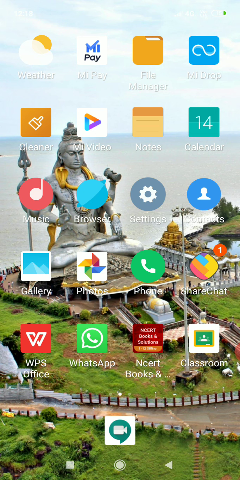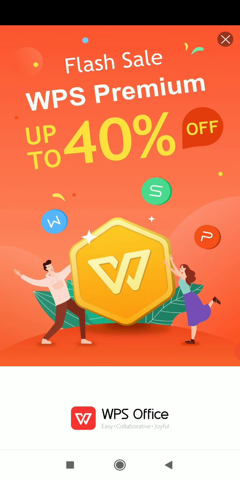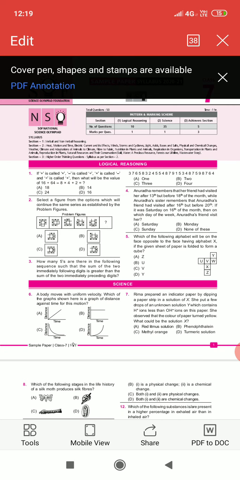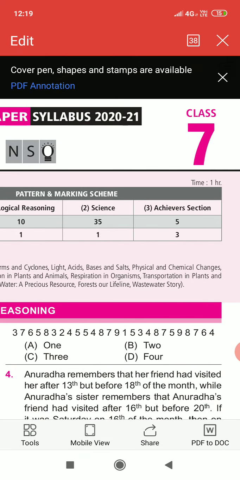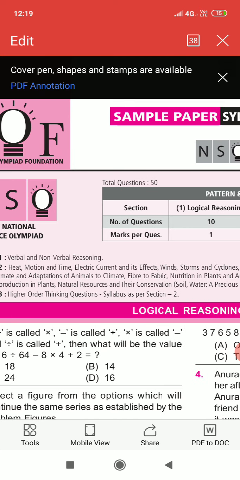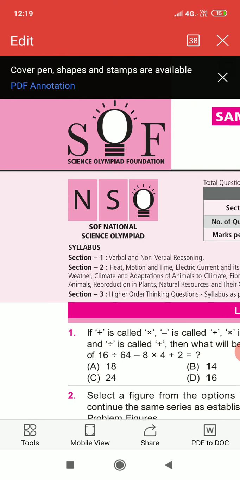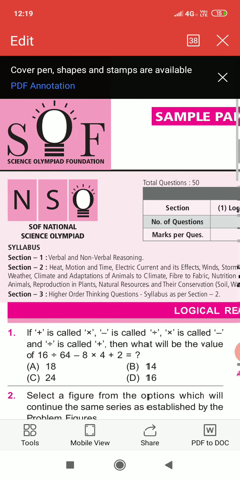So let's get started. So first we come on our sample paper. This is the PDF. Okay, so this is the sample paper of NSO. This is the sample paper of class 7th and this is for level 1. So first we talk about the basic information about this.